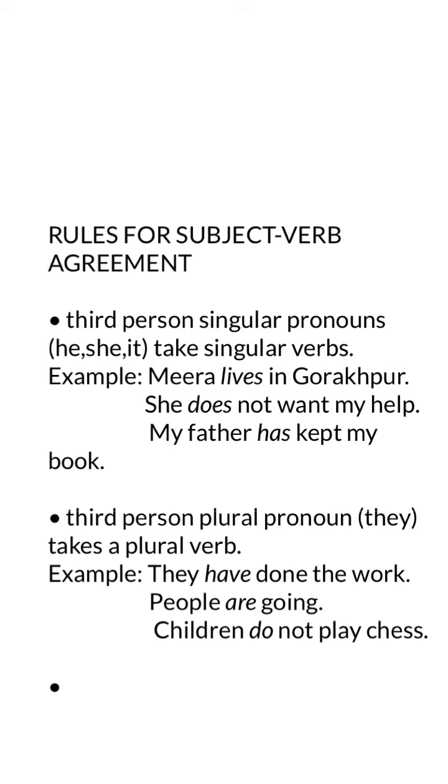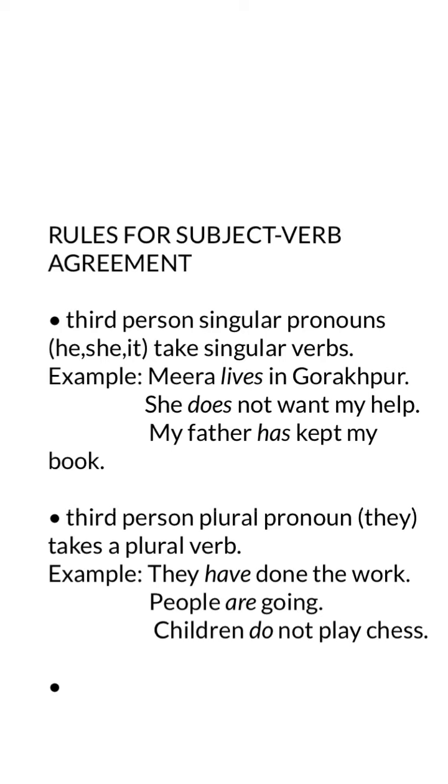Now see the next rule, rule number 2. Third person plural pronoun. They. That means third person plural pronoun they takes a plural verb. Till now you were learning about third person and singular pronoun. Now the pronoun will be plural.